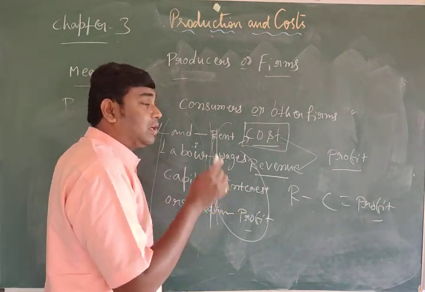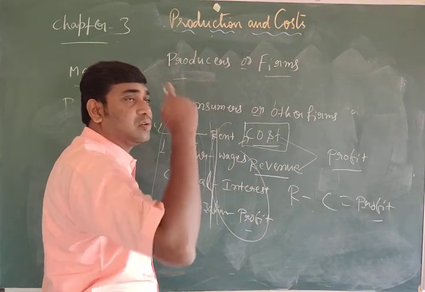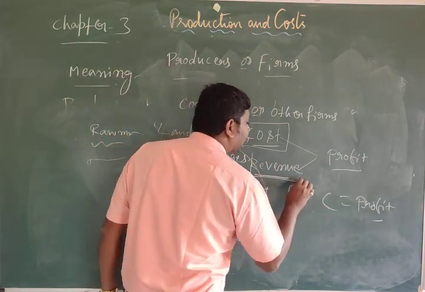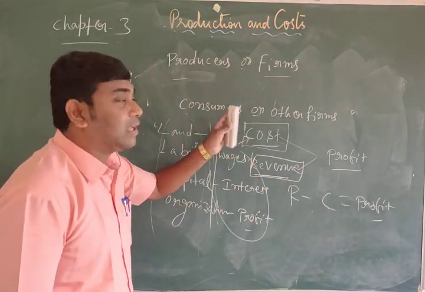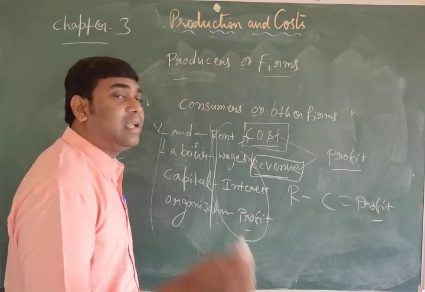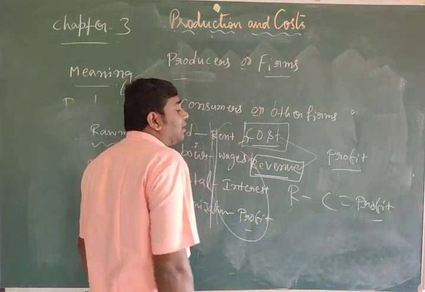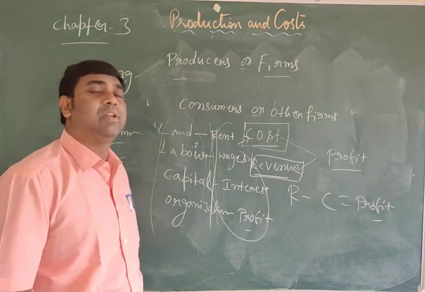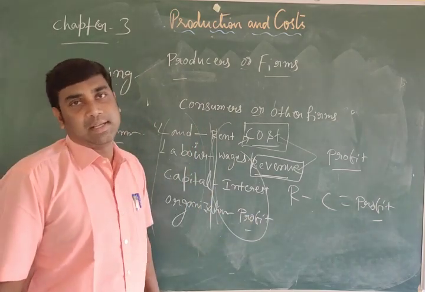After using these inputs, the commodity they produced they should sell in the market. By selling that, they will get revenue. So finally the firm will get the profit. Profit is the difference between revenue and cost. For the sake of profit only, the firms will produce goods and services.